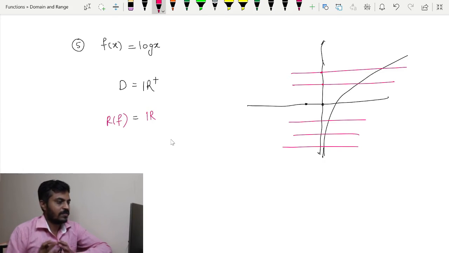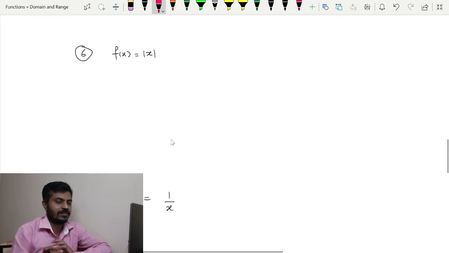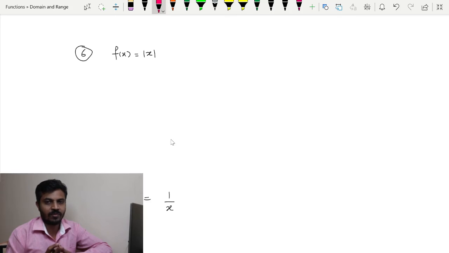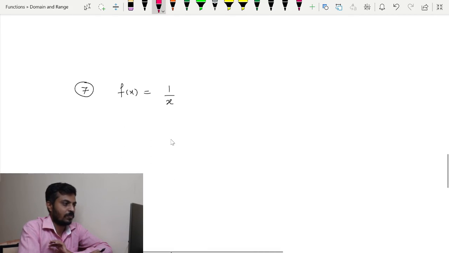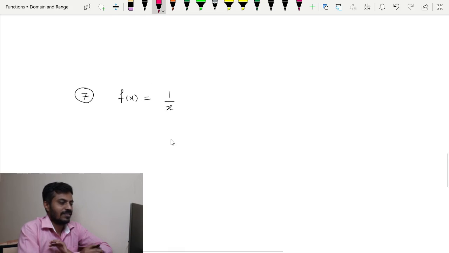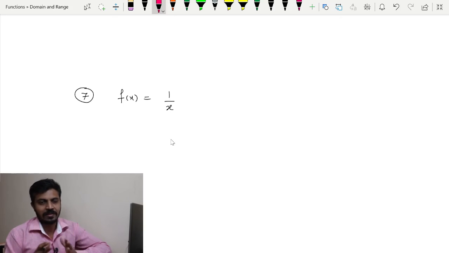Now moving towards the next example, that is mod x. This example is similar to x square, so I leave it to you. Moving towards the next example, 1 upon x. Such examples are tricky when finding the range. Finding the domain is pretty simple and easy.